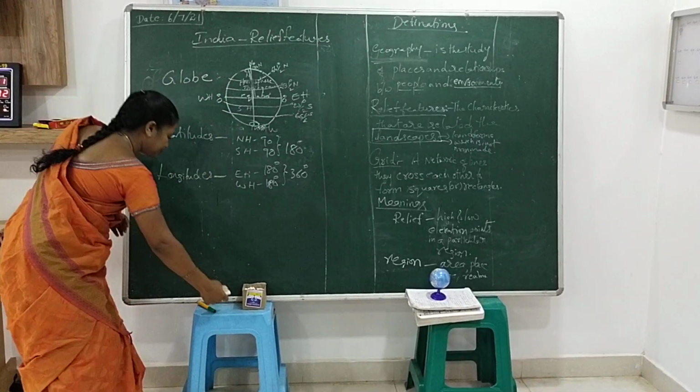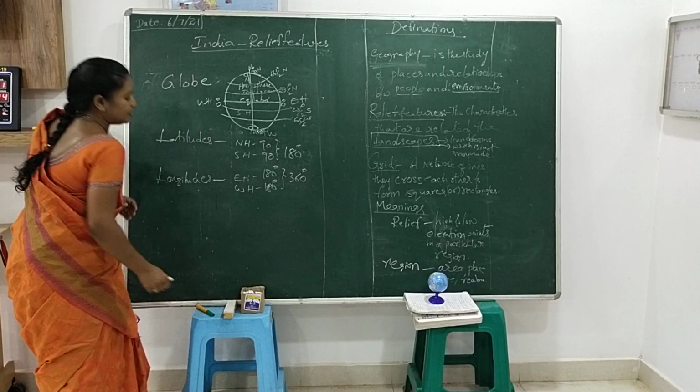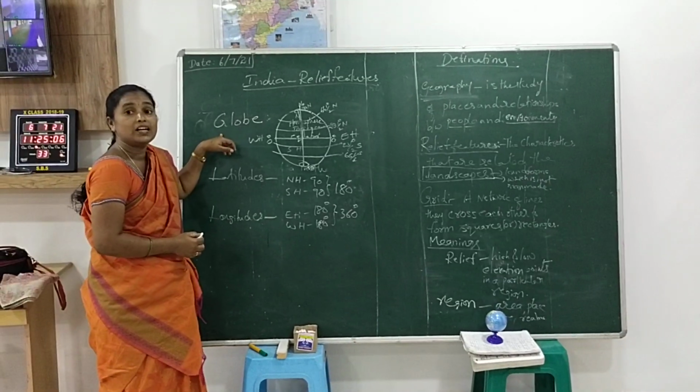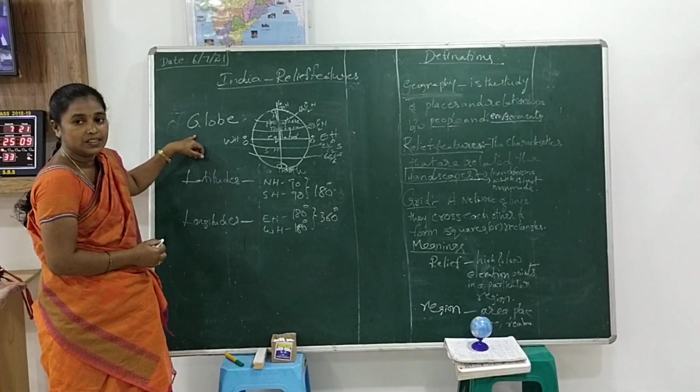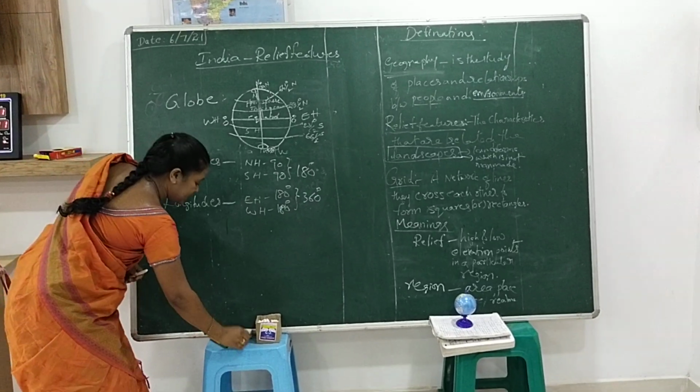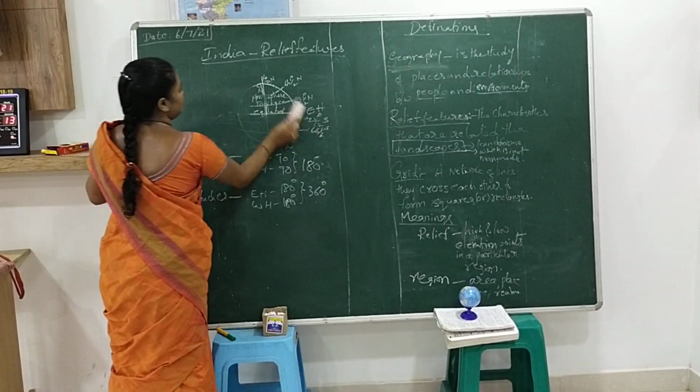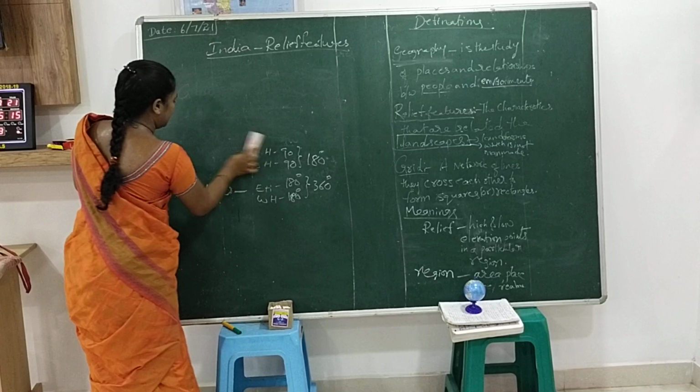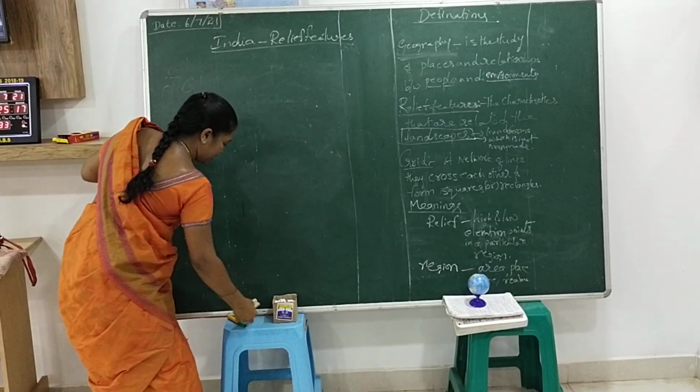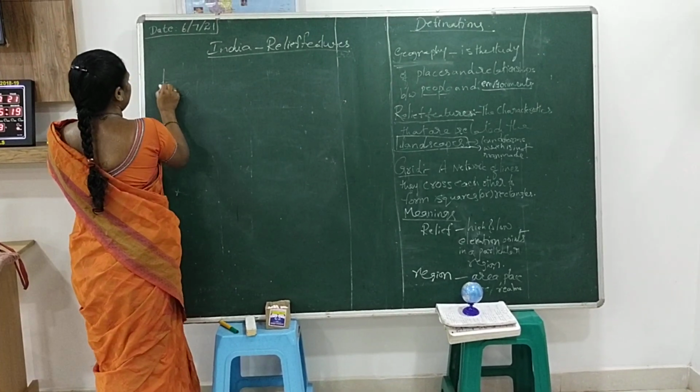Now coming to the point: where is India located on the globe? Now, location of India in the world.